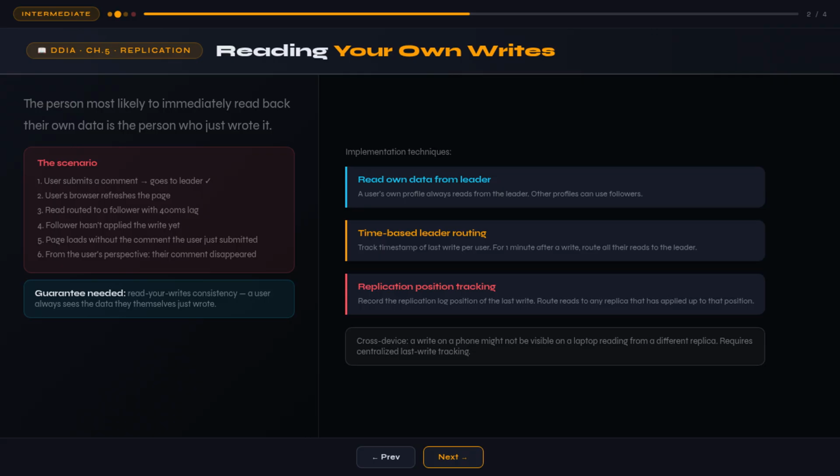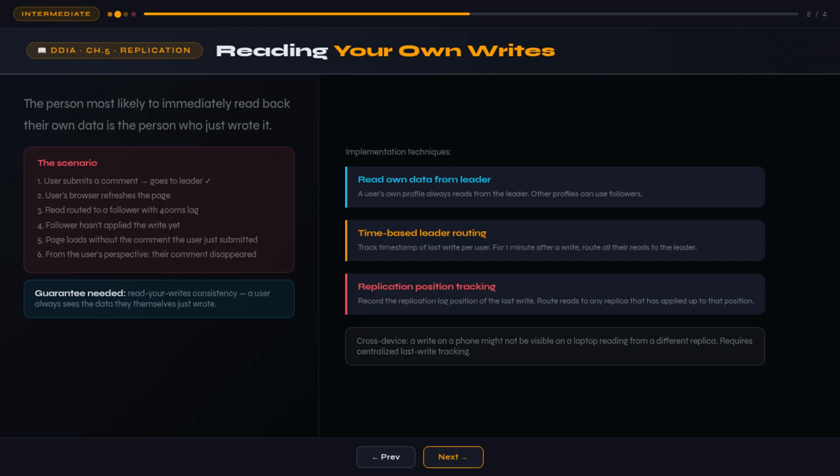Here's a scenario that happens constantly in real applications and produces a jarring experience when it goes wrong. A user submits a comment on a blog post. The write goes to the leader. The user's browser immediately requests the page again, to show the updated comments section. The request is routed to a follower which hasn't yet received the new comment from the leader. The page loads without the comment the user just submitted. From the user's perspective, their comment disappeared.